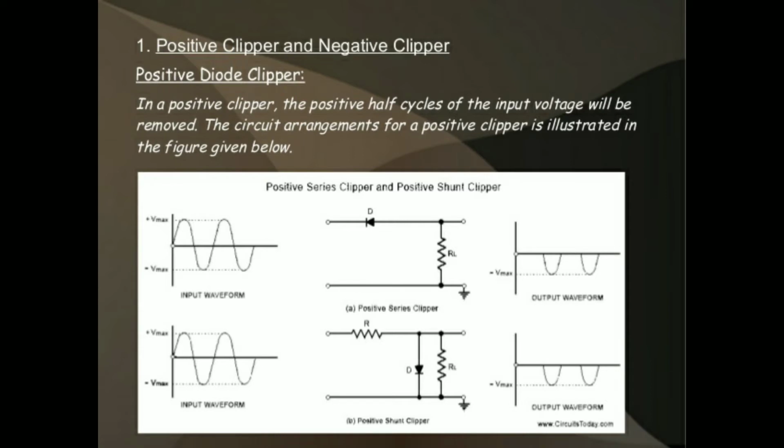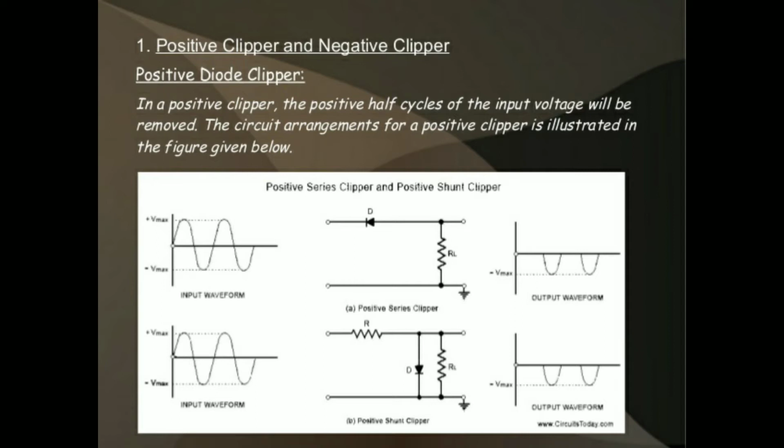Now we will see the positive clippers, and the negative clippers. A positive clipper has two types: positive series clipper and positive shunt clipper. Positive diode clippers are classified into these two types. Now we will see the positive series clipper.